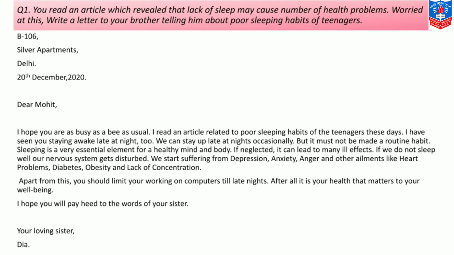So first you will start on the left hand side by writing your own address, B106 Silver Apartments, Delhi. Okay, the date is 20th December. If we are writing on 20th December, we will write 20th December. If we are writing on 1st January 2021, we will write that date. Leave a line and then write the name of your brother, that is, Dear Mohit.